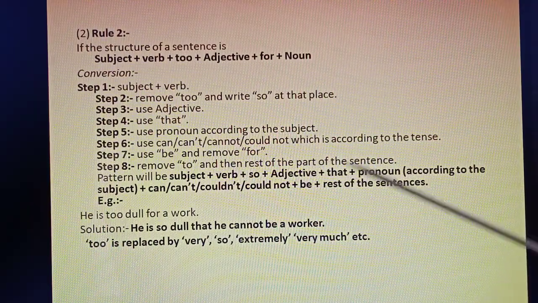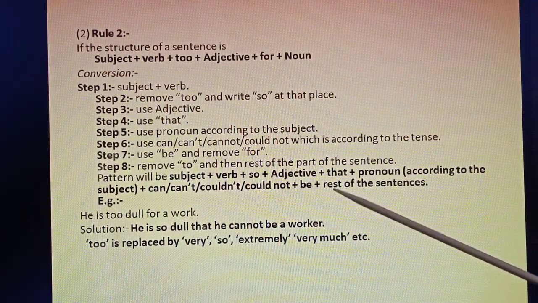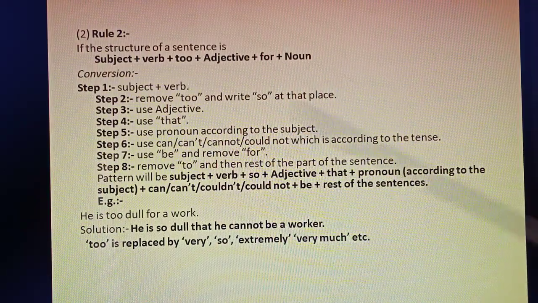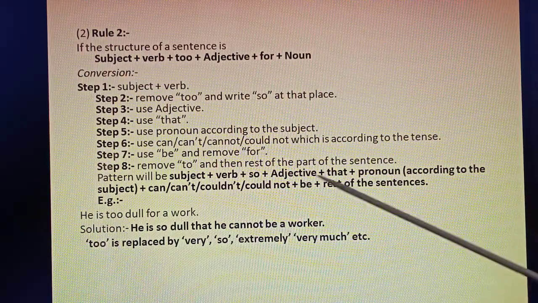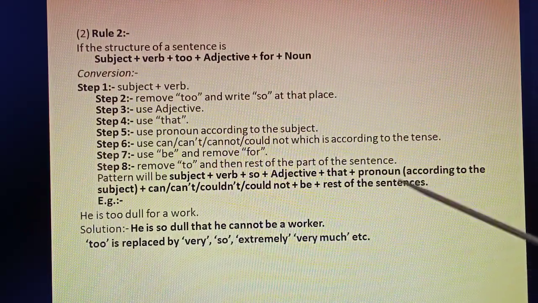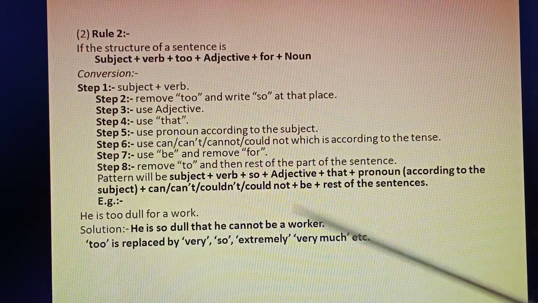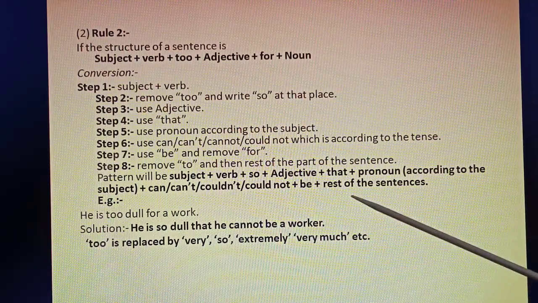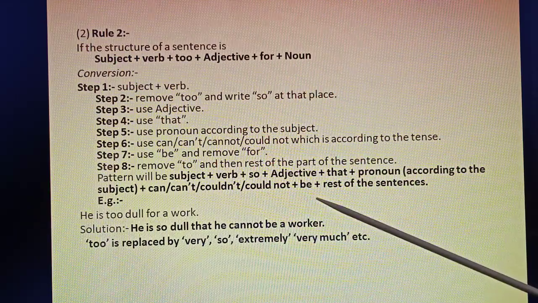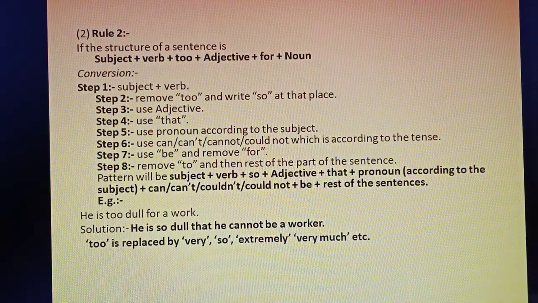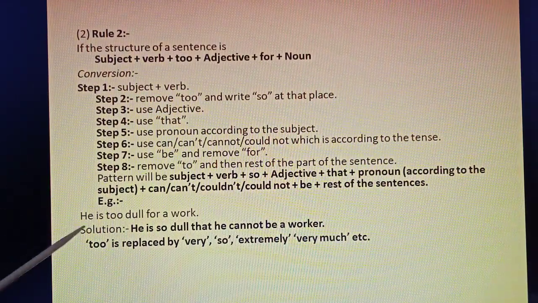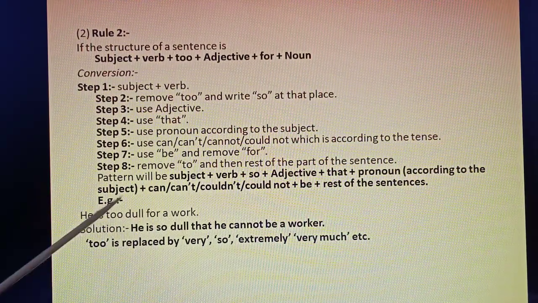Remove "too", and the rest of the sentence is the same. The pattern will be: subject plus verb plus "so" plus adjective plus "that" plus pronoun according to the subject, plus "cannot" or "could not", plus "be" plus the rest of the sentence. Okay, see here: "He is too dull for a work."